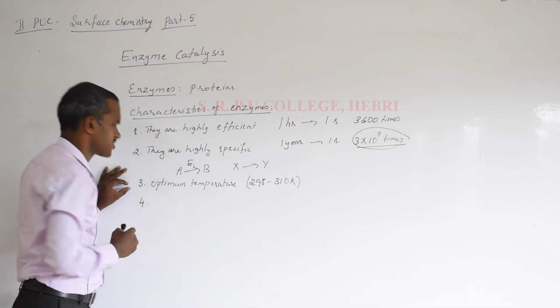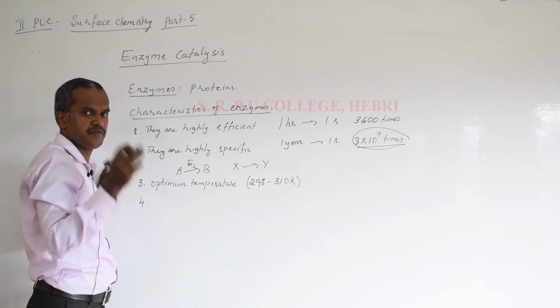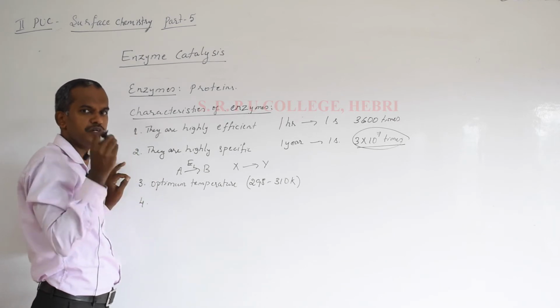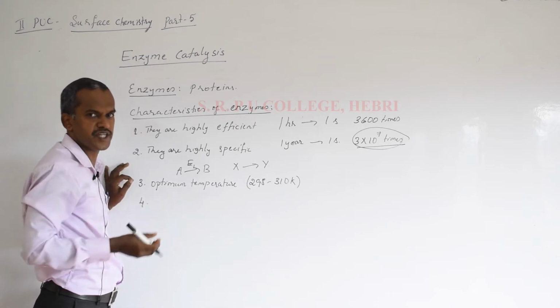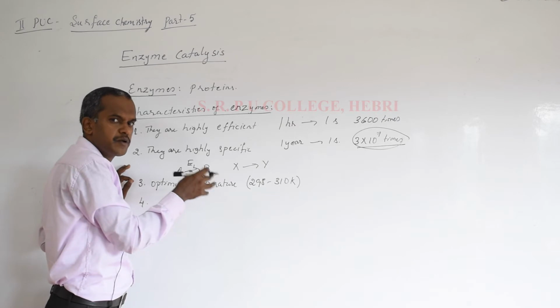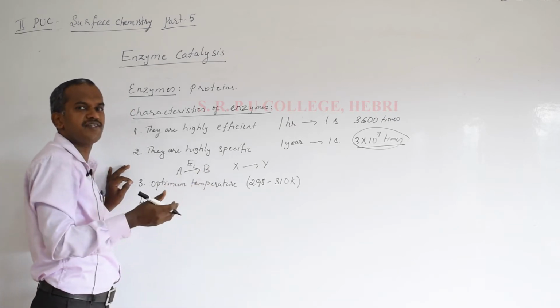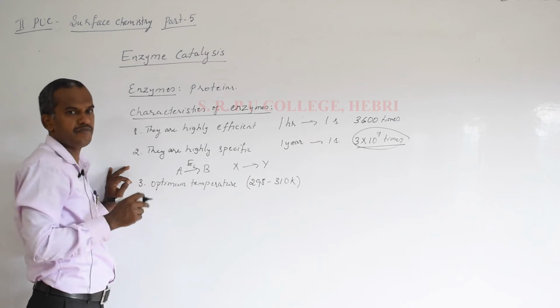Going to the fourth characteristic of enzymes. Biology students have studied digestion: how it starts in the mouth, and what happens when food goes to the stomach and the intestine. A particular enzyme is present at a particular part of the body. It catalyzes a reaction and requires a particular pH.